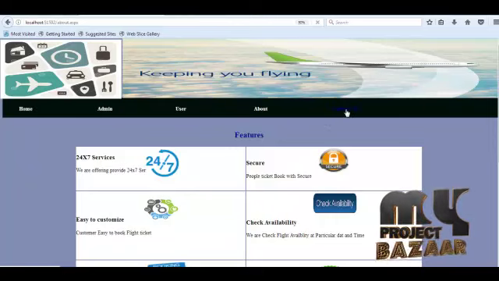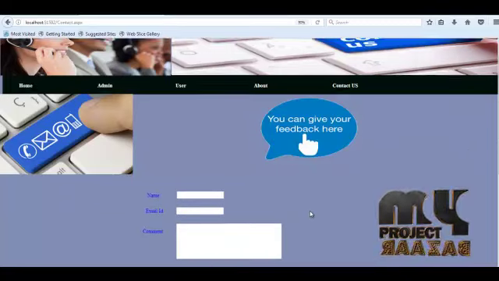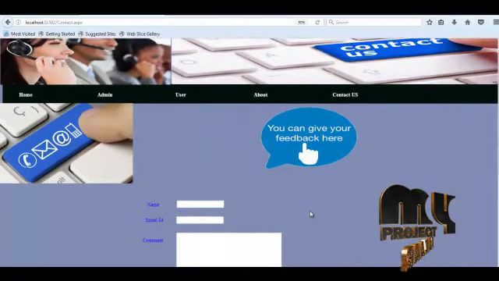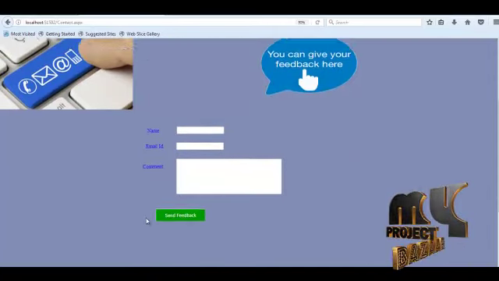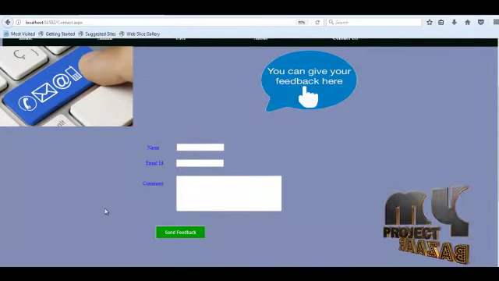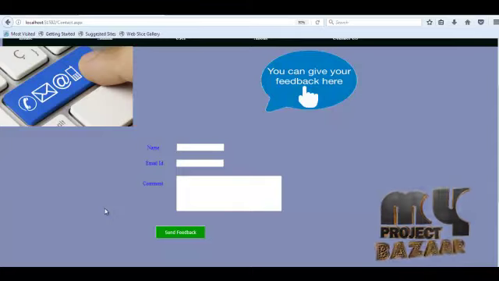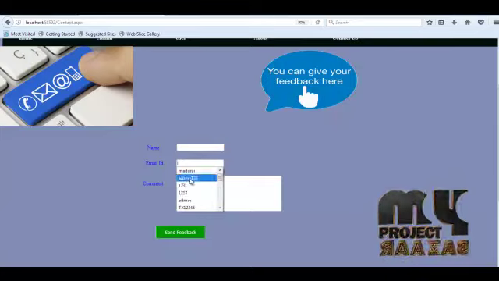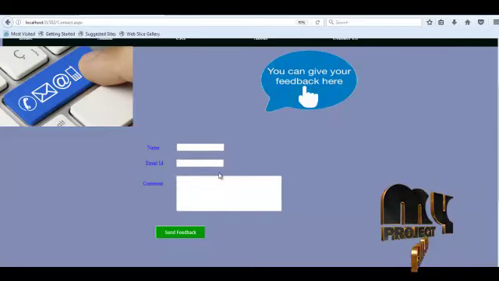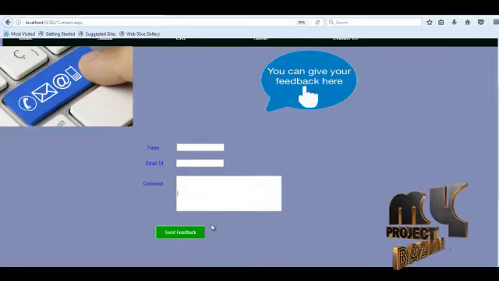If we click the contact us navigation link, this page opens. Here we show name, email ID and comment. If the user asks any queries or sends any feedback, either negative or positive, they put their own name, mail ID and comment. Finally, click send feedback.